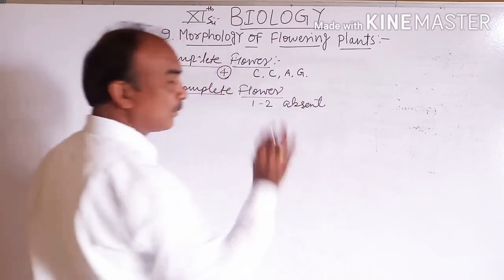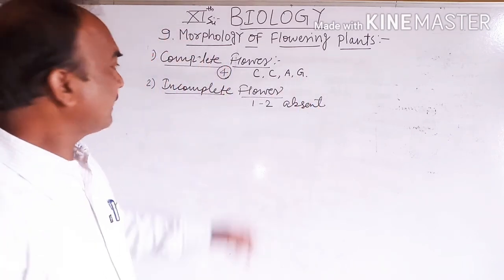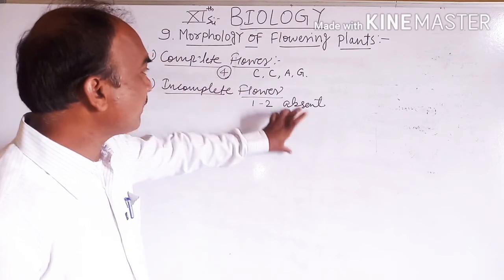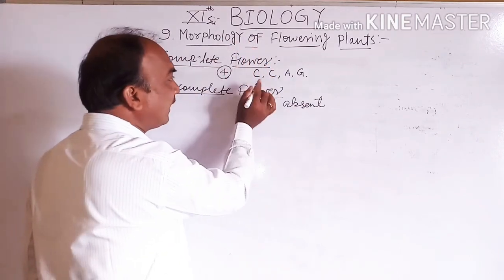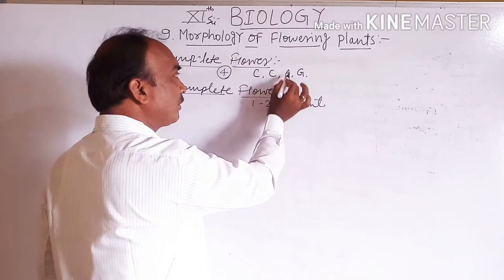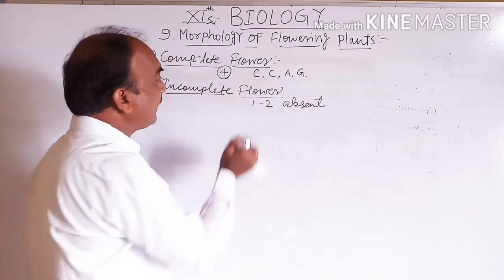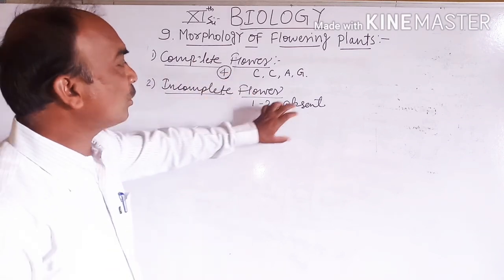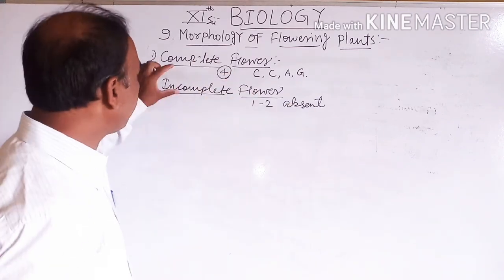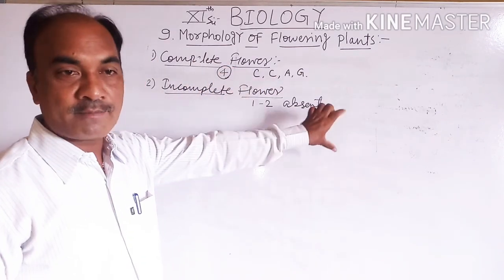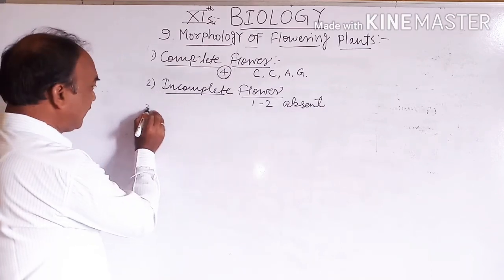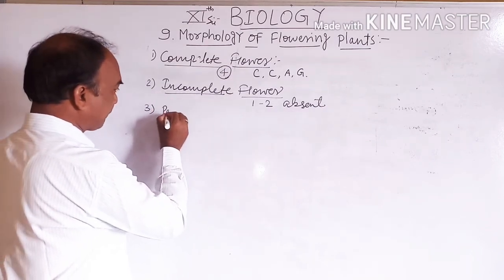Okay, if one or two floral whorls are absent, it is called an incomplete flower. Like in a complete flower there are calyx, corolla, androecium, gynoecium. So if one or two floral whorls are absent, that is called an incomplete flower.